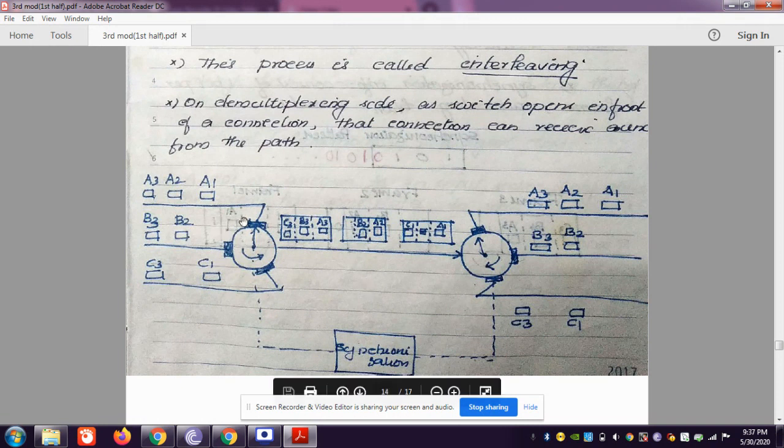At the multiplexing part, we have already seen how this is done, and at the demultiplexing part, this is reassembled the same as the sender has sent. Whatever the sender has sent should be received at the receiver's side.